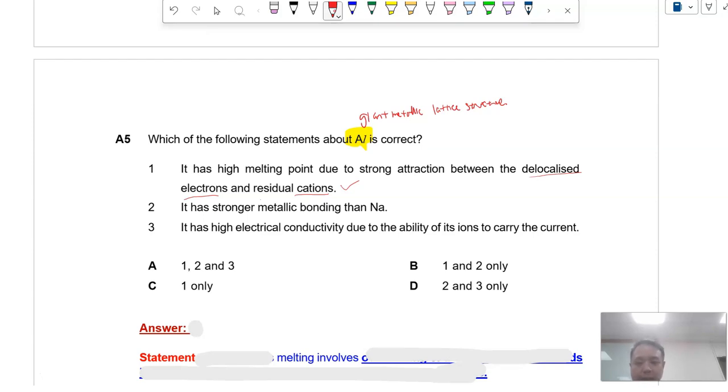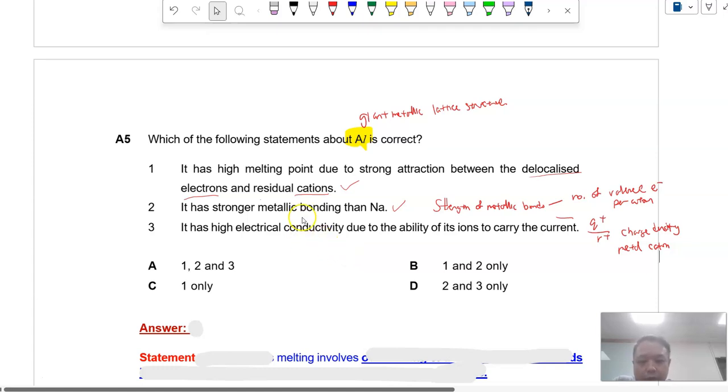Will Al have stronger metallic bonds than sodium? Yes, that's correct, because what is the strength of metallic bonds related to? Okay, there are 2 factors that affect the strength of metallic bonds. Number 1 is the number of valence electrons per atom. So Al has 3, and Na has only 1. So you have stronger bonding. Second thing is we look at the charge density of the metal cation. So Al3+ also has a higher charge density than sodium. Okay, so statement 2 is also correct.